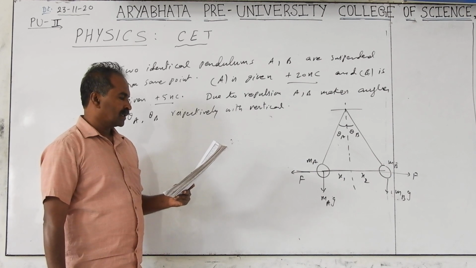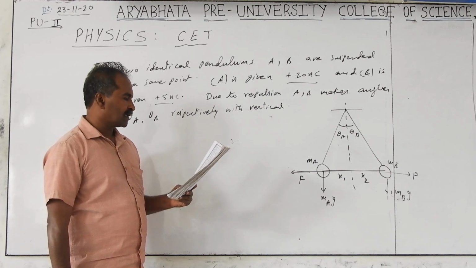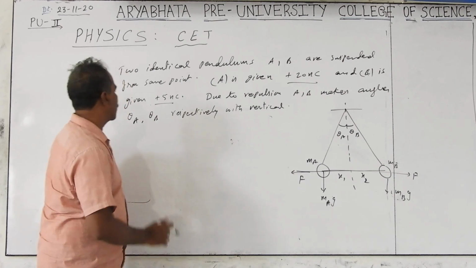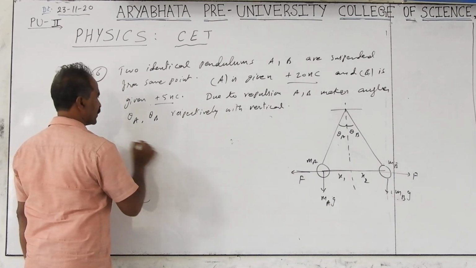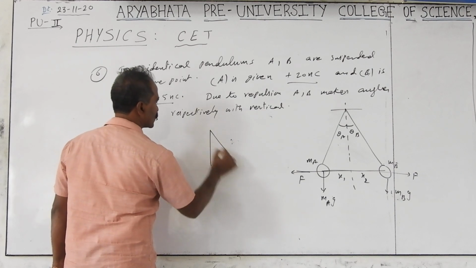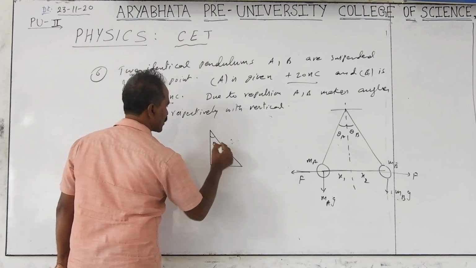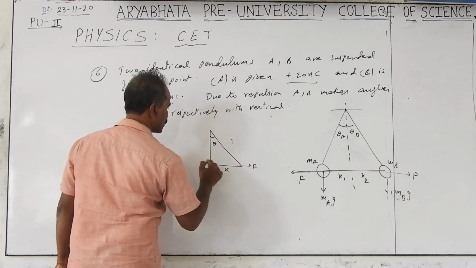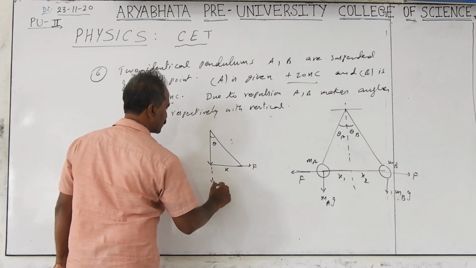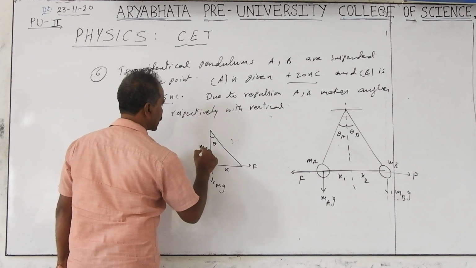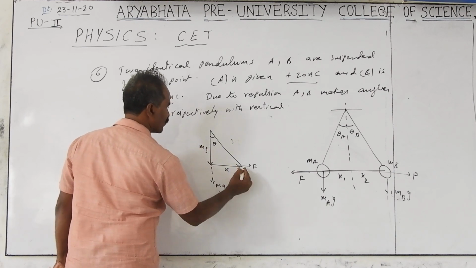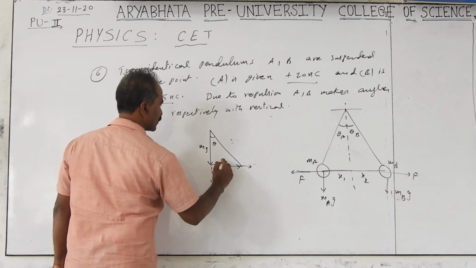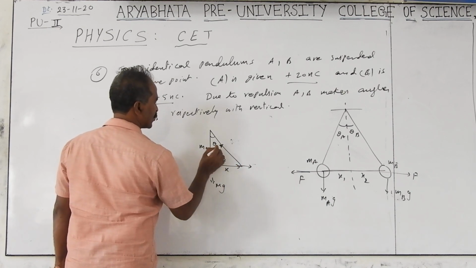Compare theta A and theta B with the vertical. Both are identical spheres, so the masses are equal. The force is along x and the weight mg acts downwards.